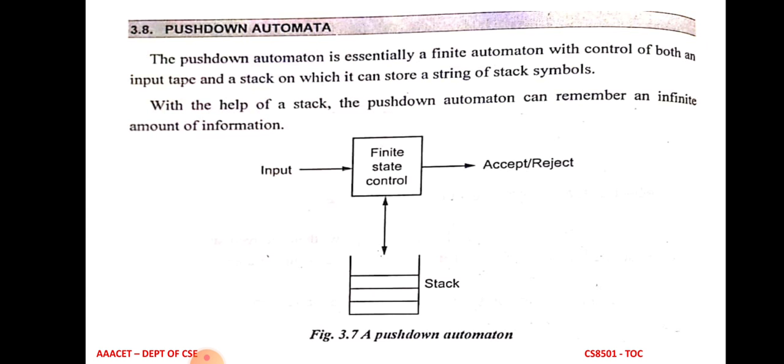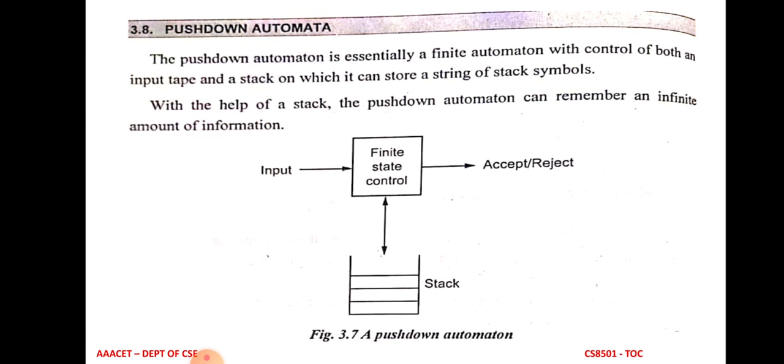This is the model of push-down automata. The center one is the finite state control. It is similar to finite automata. It accepts input from the input tape and checks whether the particular input string is accepted or not. And the finite state control has control of the stack operations. We all know the stack has two main operations, push and pop.